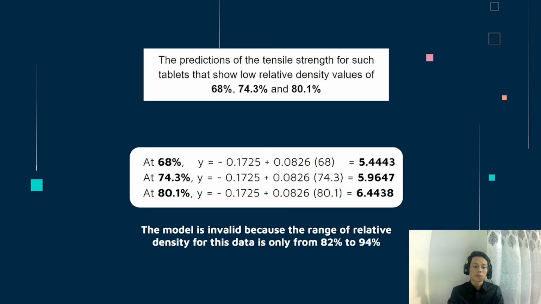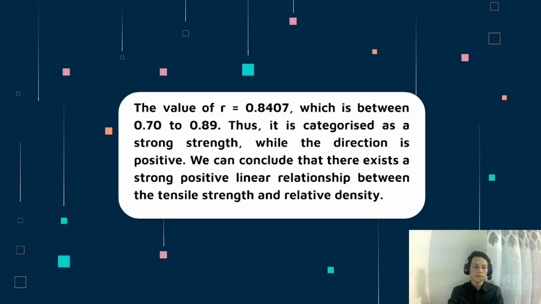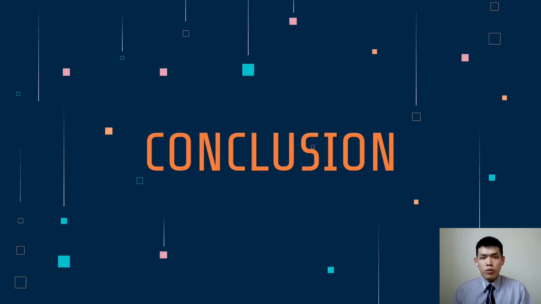We can conclude that the model is invalid because the range of relative density for this data is only from 82% to 94%. Lastly, based on the results we got earlier, the value of R equals 0.8407, which is between 0.7 and 0.89. Thus, we can categorize it as a strong strength while the direction is positive. We can conclude that there exists a strong positive linear relationship between the tensile strength and relative density. Thank you. Allow me to make the conclusion.